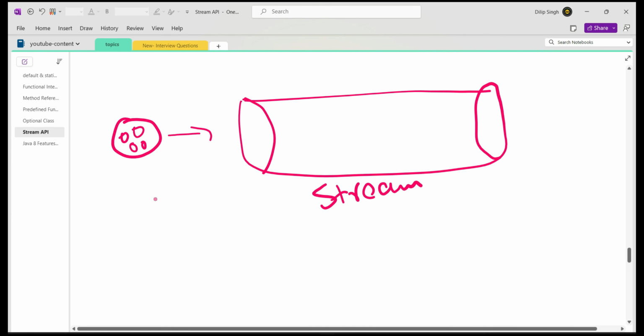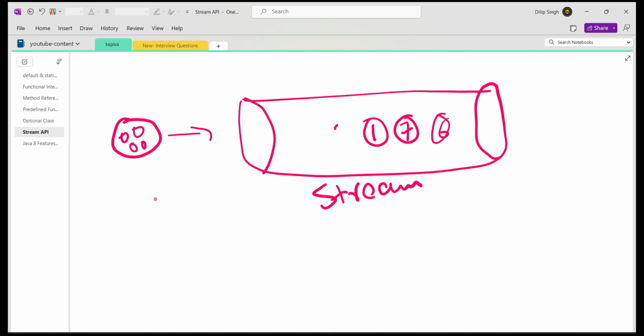Assume you are having objects in an order like this: employee 6, employee 7, employee 1, employee 2, employee 10, like that, in an unsorted order. These are all employee objects. I have to sort the entire employee objects based on the employee ID, and finally collect the result in sorted order.